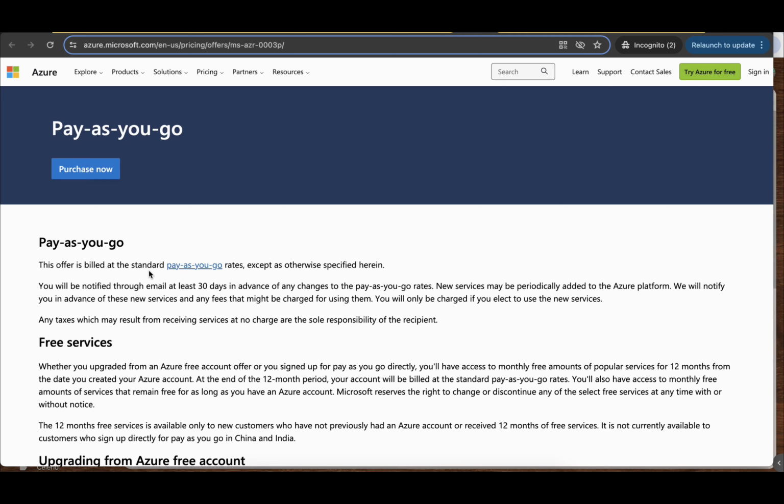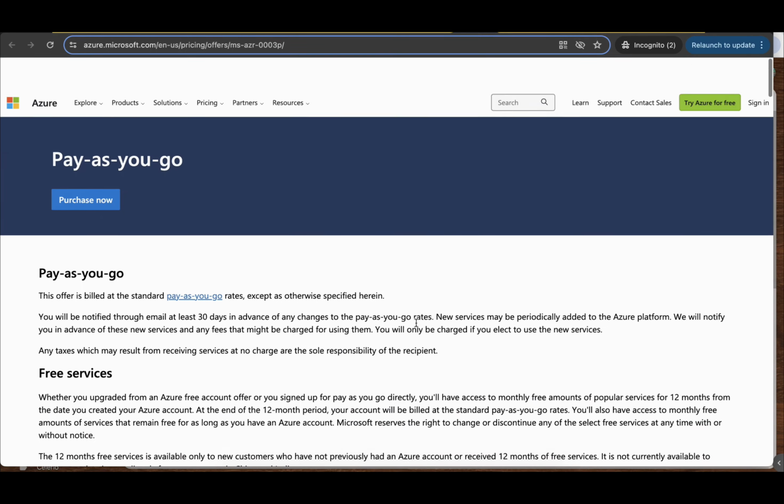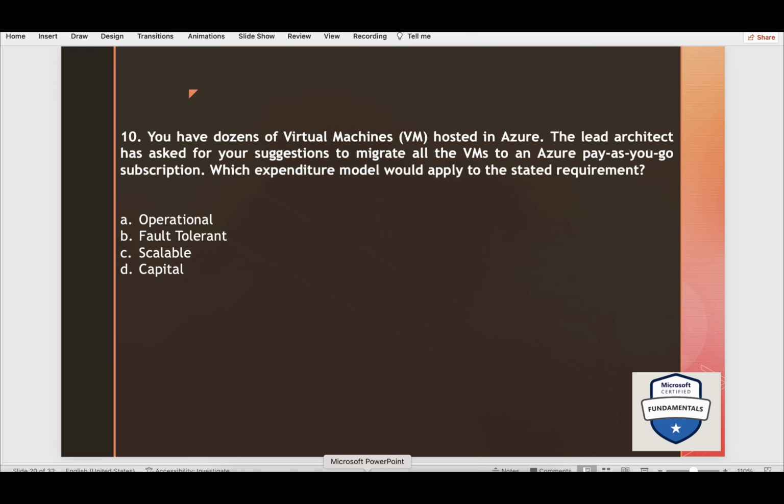And to read more on this, you have this page, pay as you go. This offer is billed at the standard pay as you go rates, except as otherwise specified here. Okay, so go through this. Again, I'll leave the link in the description.